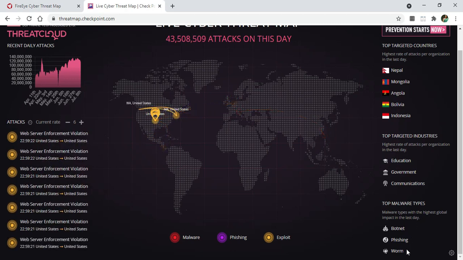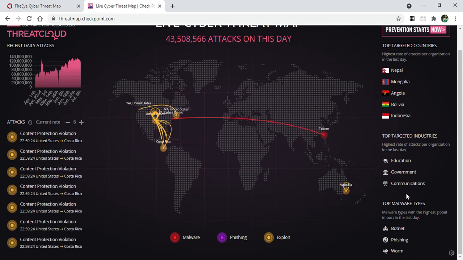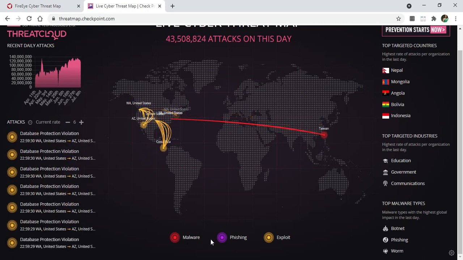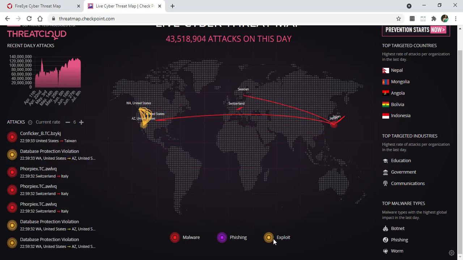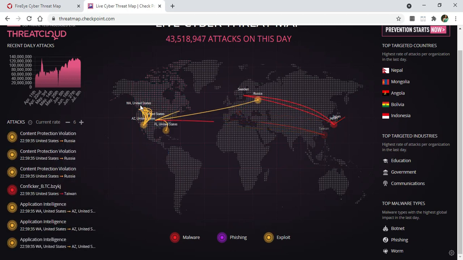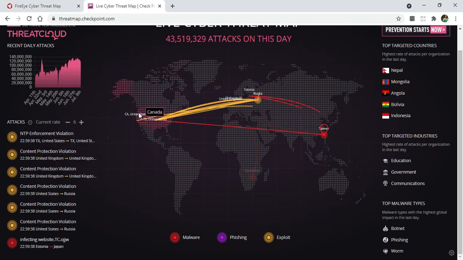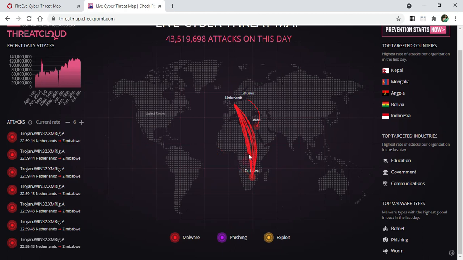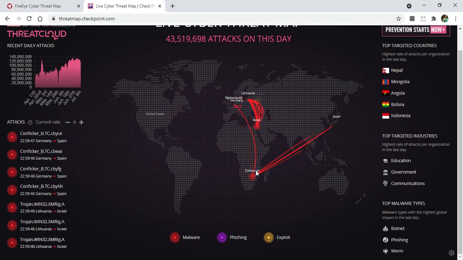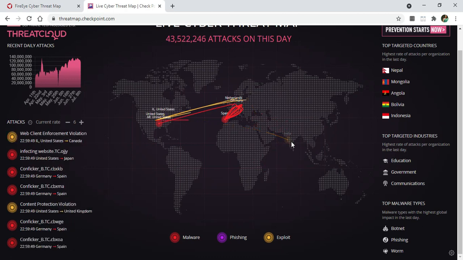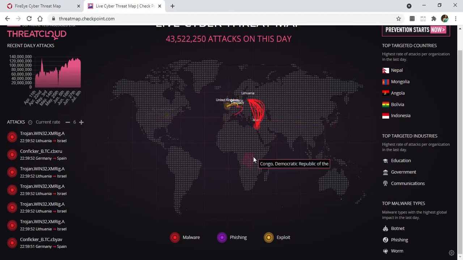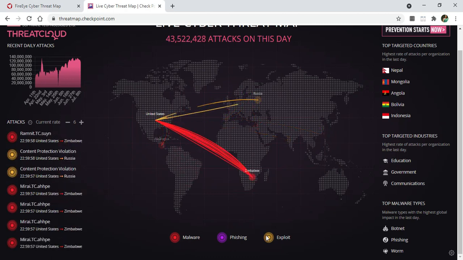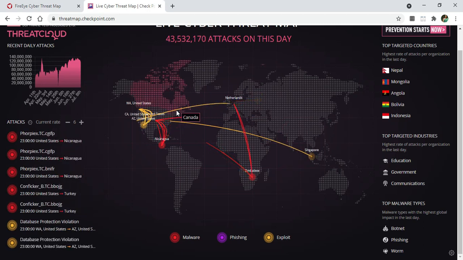Botnet, phishing, and worm are among the top malware types. Okay, and now here, this red color is for malware, this purple is phishing, and this yellow color is exploit. So here you can see the United States had what? Yellow color, that means exploit or exploitation attack. Here you can see this red color mark, that is a malicious or malware attack happening, and you can see country names also. So attacks related to malware are shown in red color, attacks related to exploitation are shown in yellow color.